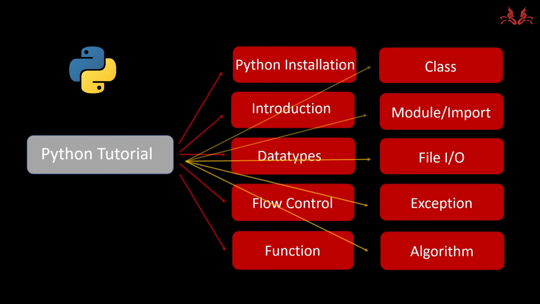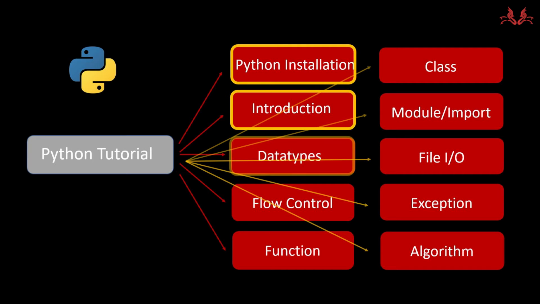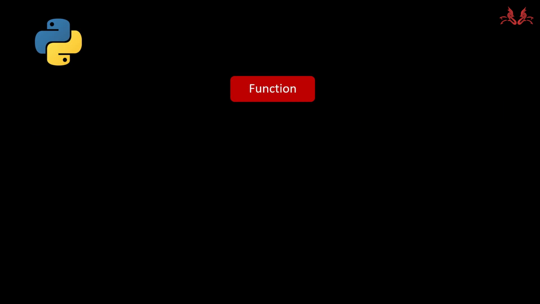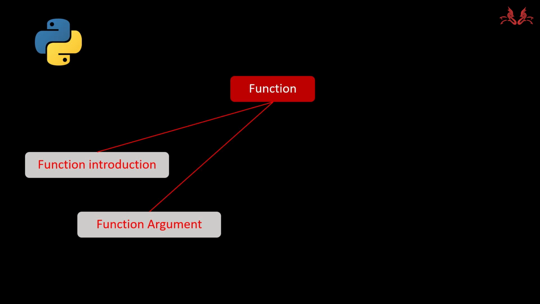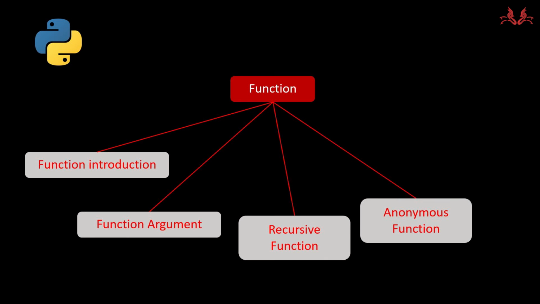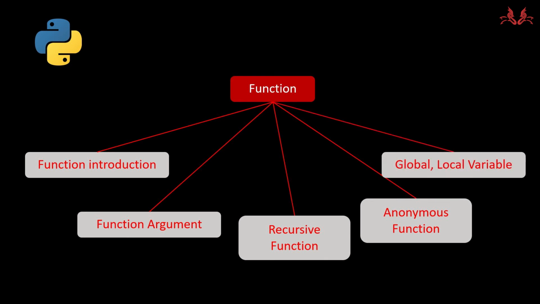Alright, let's see the organization of this Python tutorial. In the previous video we have talked about Python installation, introduction, data types, flow control, and now we are going to talk about function. And let's see the structure of tutorial for function. There are function introduction, function argument, recursive function, anonymous function, and global local variable in function.